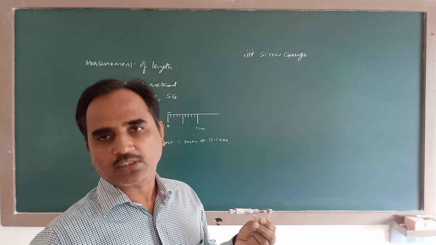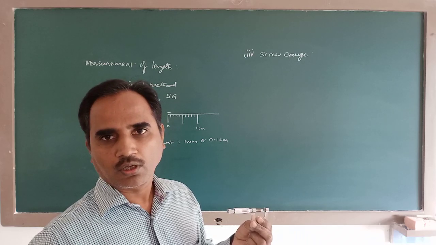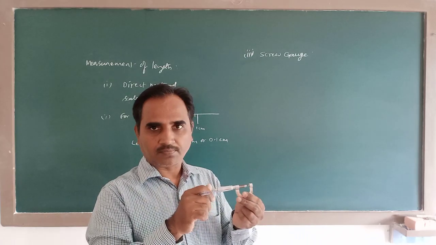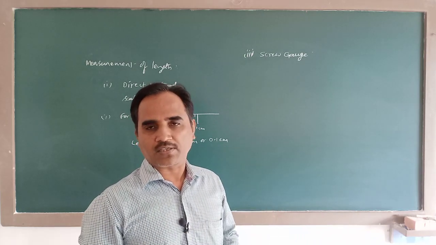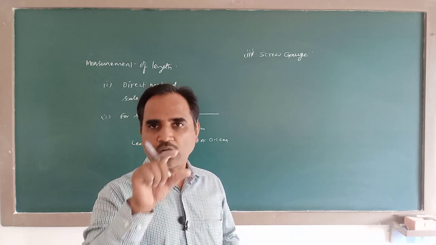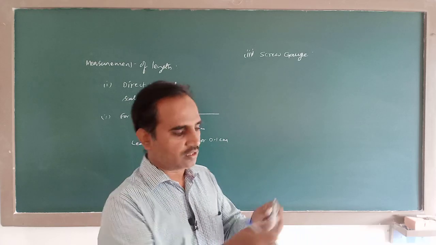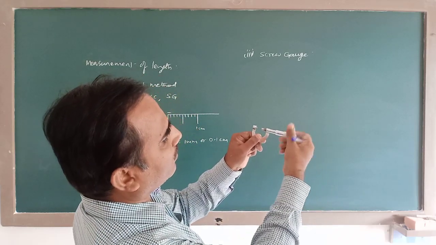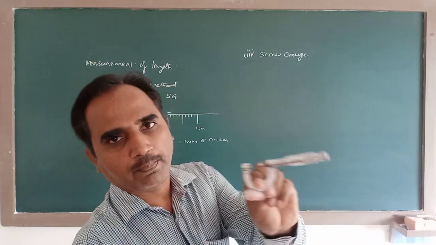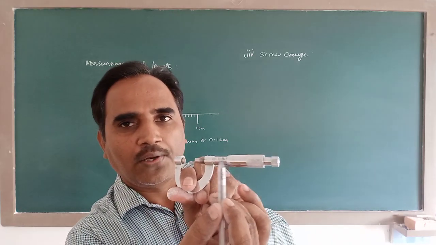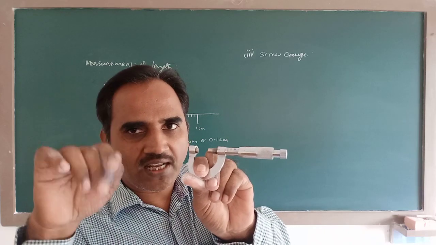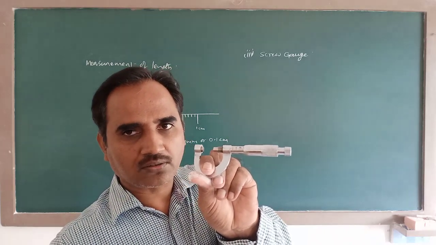You can find the pitch of the screw by using these scales. On the screw gauge, you have two scales. One is called the pitch scale, another is called the head scale. This is the pitch scale. Here you have vertical graduations which are in millimeters.